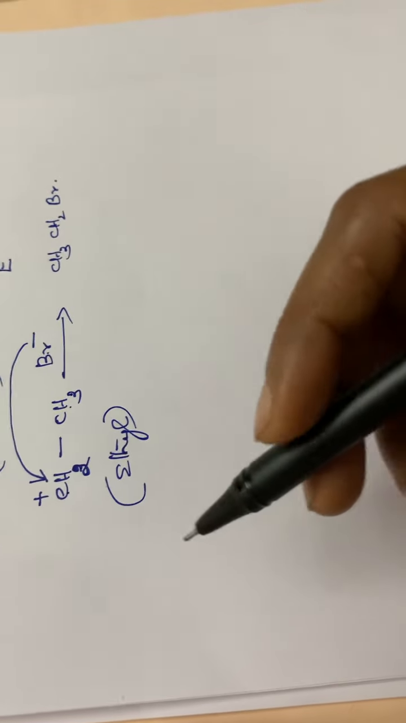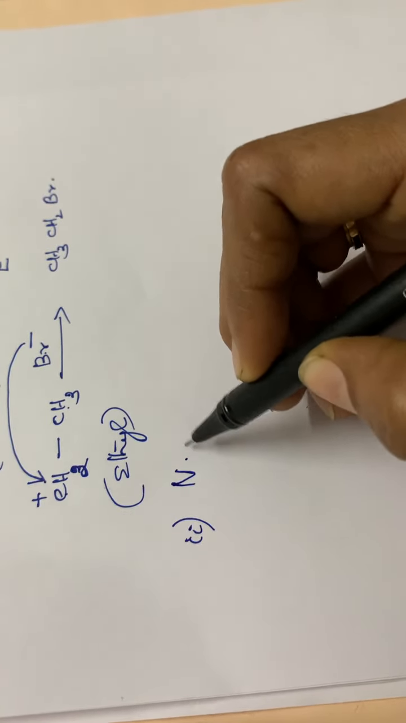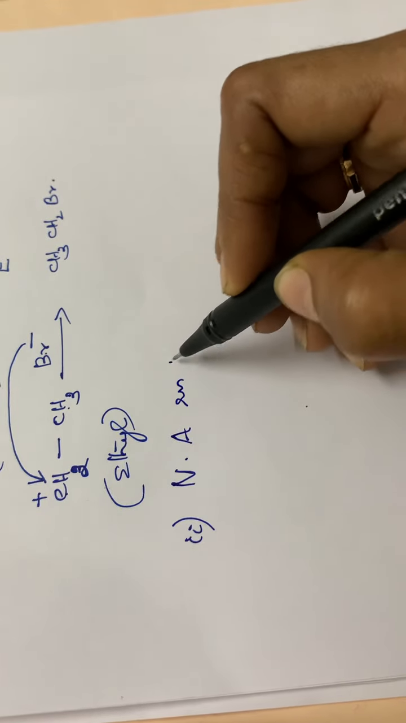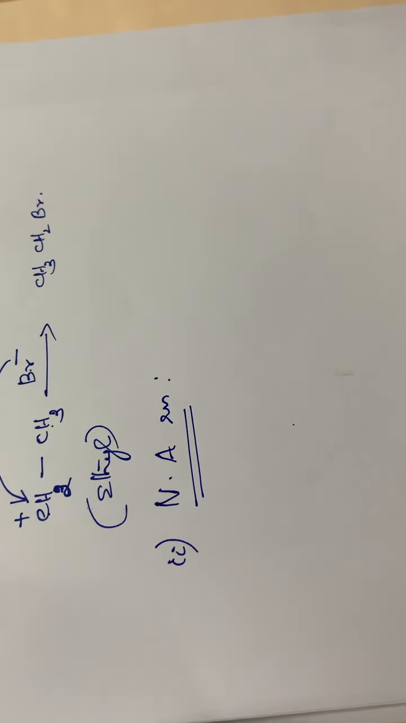Then the next one, that is the nucleophilic addition reaction. I am writing it as Na. You have to write it completely. That is nucleophilic addition reaction. Okay. See here, in the case of nucleophilic addition reaction, the attacking species will be a nucleophile, Nu minus. Let us go through an example.